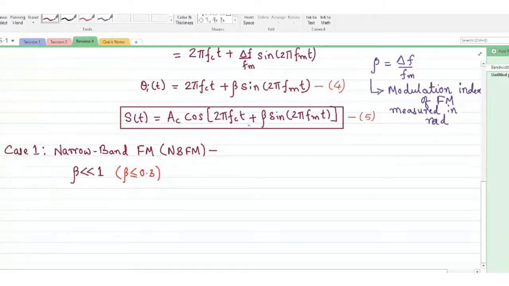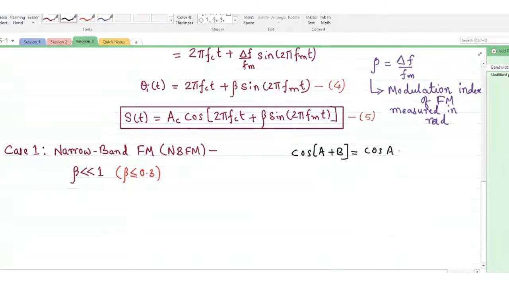If you consider the value of beta to be very small, equation number 5 is of the form A_c cos of capital A plus angle B. So this is of the form cos(A plus B). If I neglect the value of beta here, it will be A plus B itself. Now we know that the expansion of cos(A plus B) is cos A cos B minus sin A sin B.